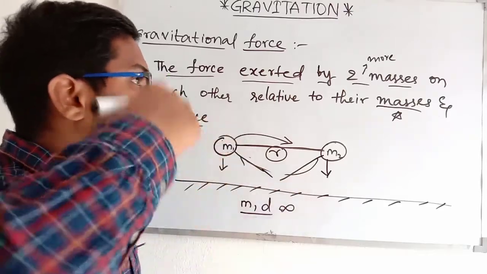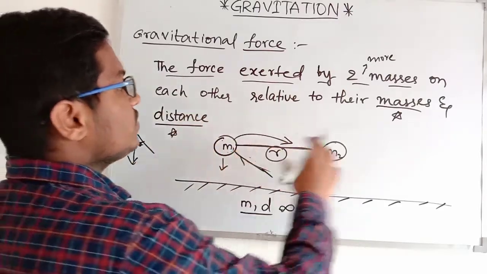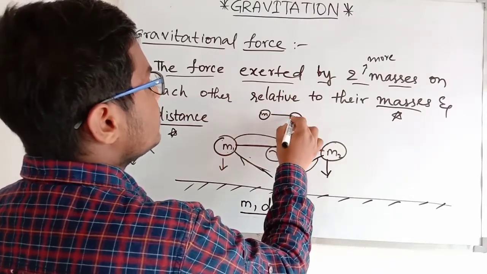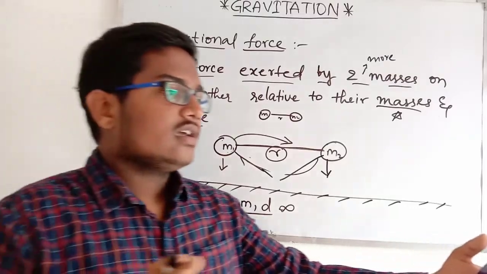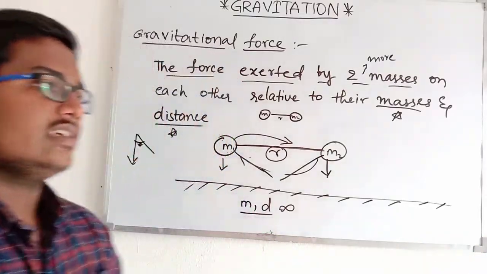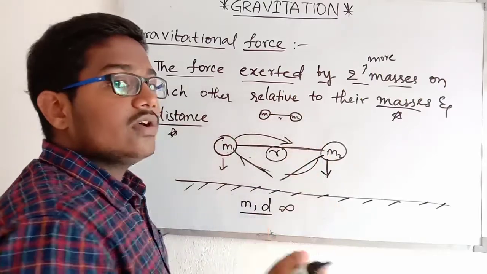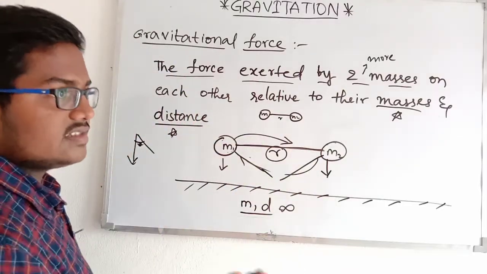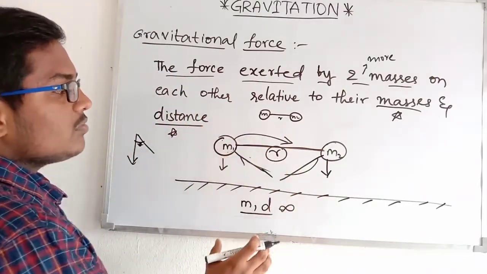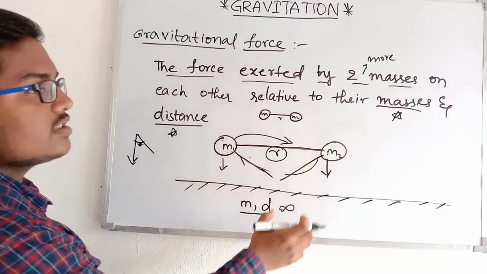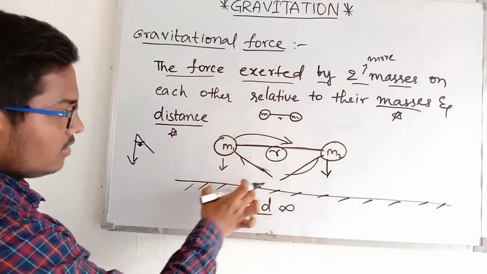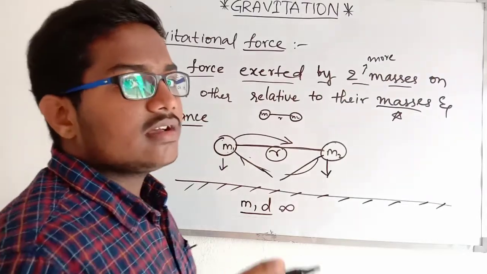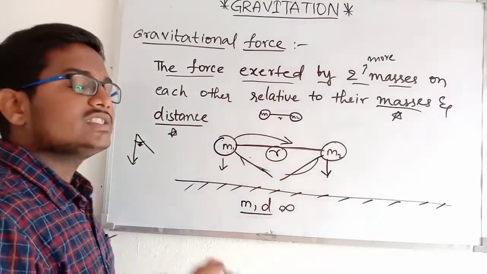Actually, if you think in space, if you keep two masses m1 and m2 at a distance of r, they will actually come closer and attach to each other. That is because of the force exerted by the two masses. On the earth's surface, when you drop the balls, they will not come together and stick together; they will fall separately to the ground, because the earth is much bigger.